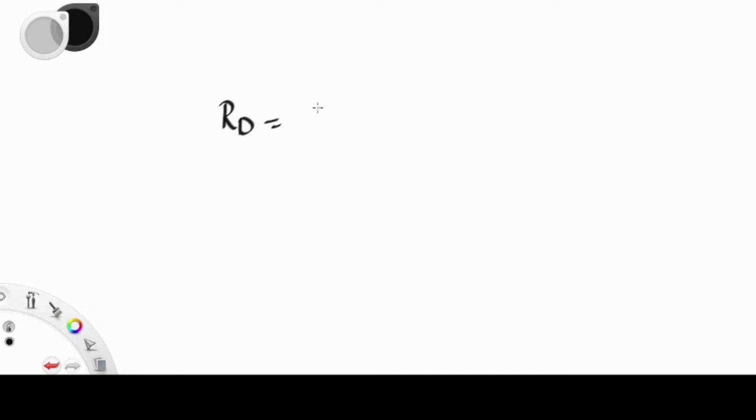So relative density, we can expect two equations. One is e max minus e divided by e max minus e minimum. From that you can expect questions. There is another formula, 1 by D min minus 1 by D divided by 1 by D min minus 1 by D max. So you can expect questions from both parts. So don't skip it. Mostly you can expect numerical questions from this chapter. Objective questions can also be asked; from Atterberg limits you can expect various objectives.